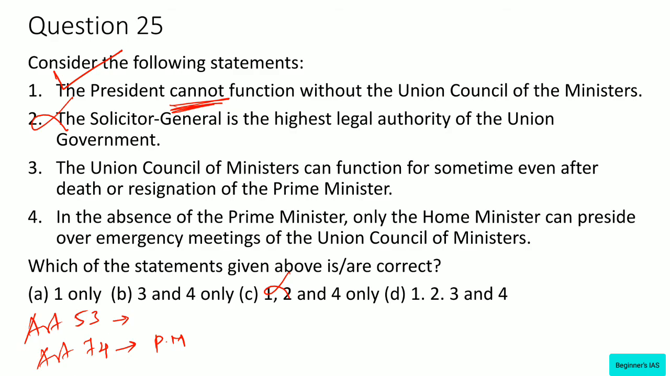The Union Council of Ministers can function for some time even after the death or resignation of the Prime Minister? Strictly no. See, again from Article 74, we can deduce that the Council of Ministers ceases to exist on the death or resignation of the Prime Minister. Therefore, this statement is wrong. In the absence of the Prime Minister, here it is given as only the Home Minister. See, any cabinet minister can preside over the meeting of the Council of Ministers in the absence of the Prime Minister. Therefore, this statement is also wrong. Therefore, the answer would be A,